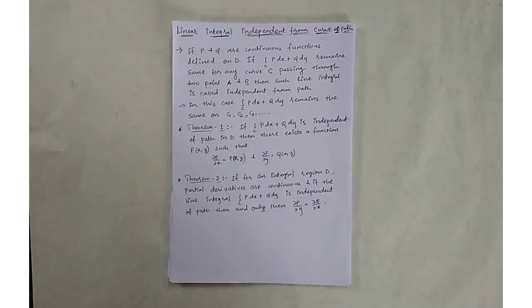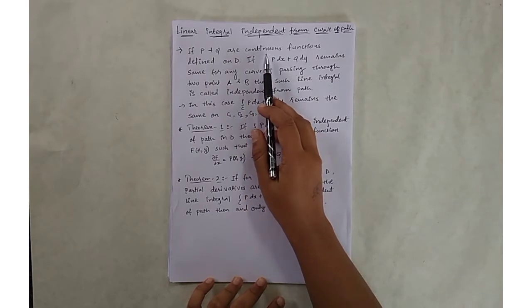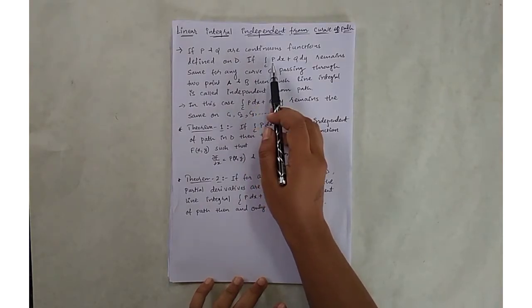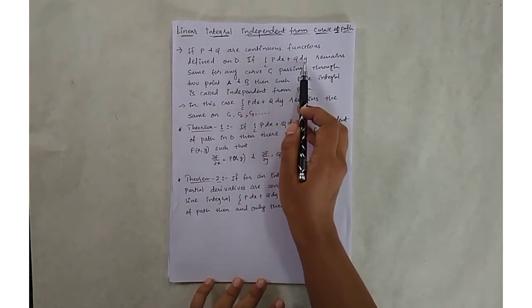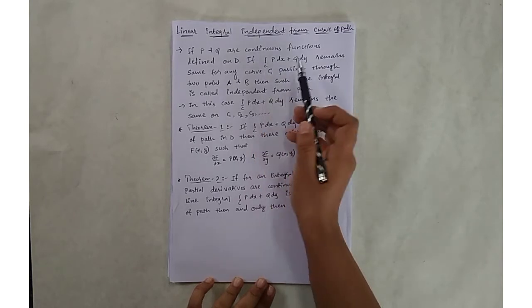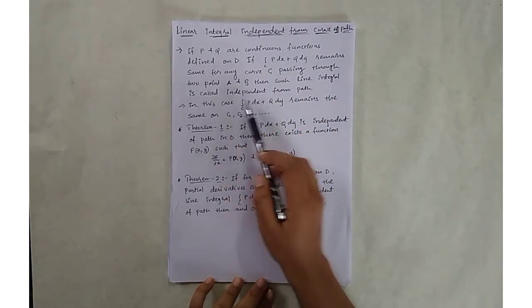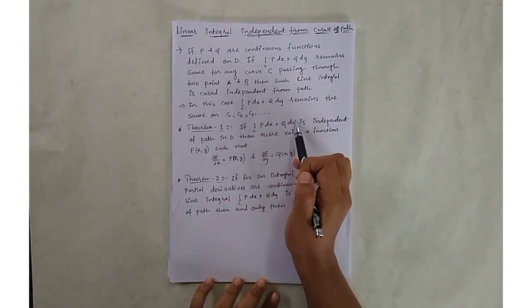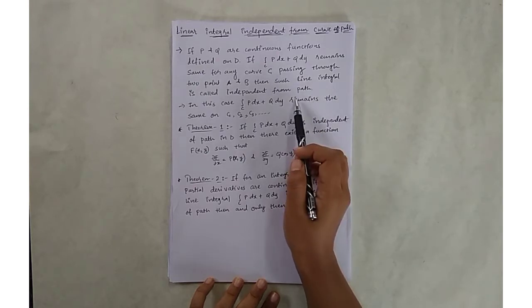That means if I have two functions, the main thing is that p and q remain continuous, and if I find this integral and it stays the same even if I change the curve, then it is called independent of path or of a given curve.